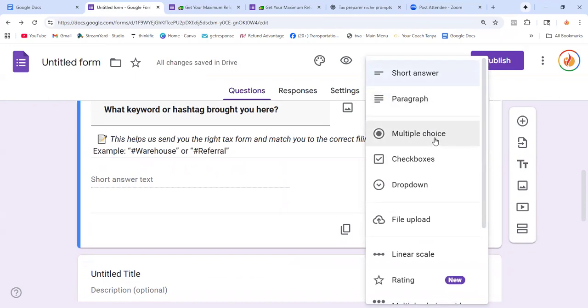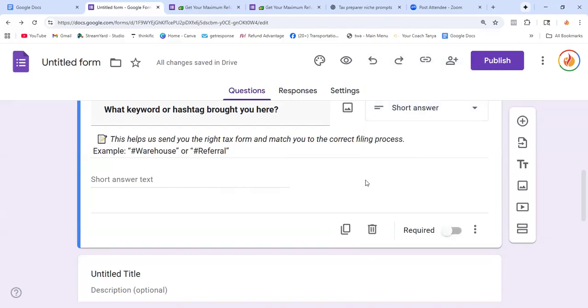Or in case you're sure, which I would not advise, if you have a list, if you already know that you did 10 lead magnets, and each of them got a word linked to it: warehouse, referral, owner operator, self-employed, and everything like that, you can put it on multiple choice or checkbox or dropdown, a checkbox, so they can check the one they need.